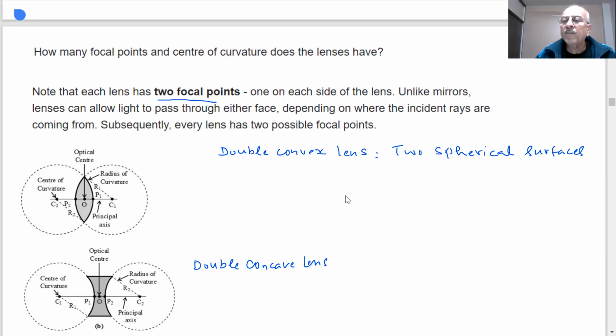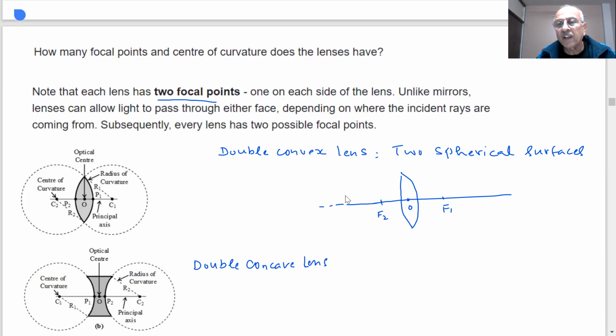Mirrors only have one focal point, but in lenses, if this is the convex lens, I consider this my principal axis, an imaginary line passing through the optical center of the lens. This should be at 90 degrees. This is making a 0 degree angle, so no deviation takes place here. So you will have focus F1 and another one on the other side, F2.